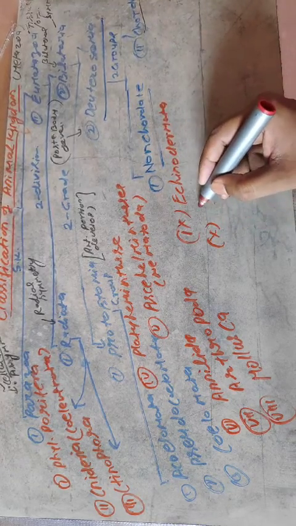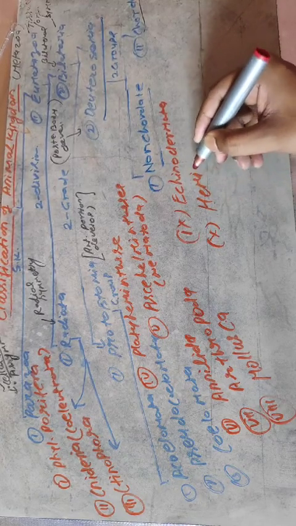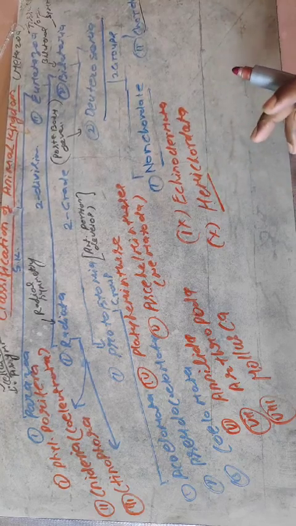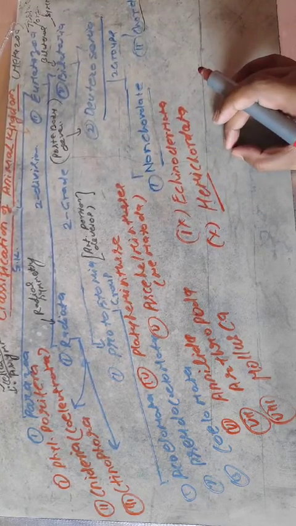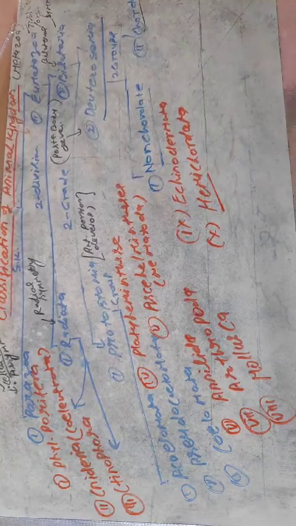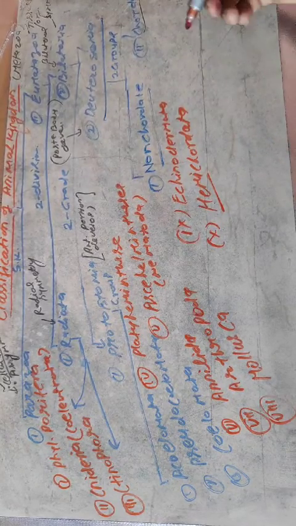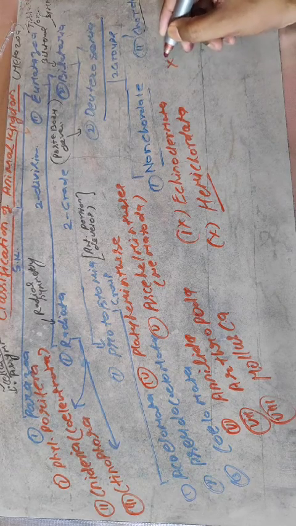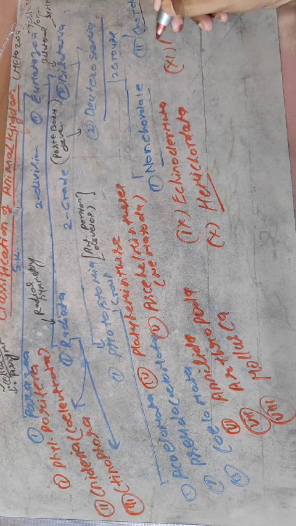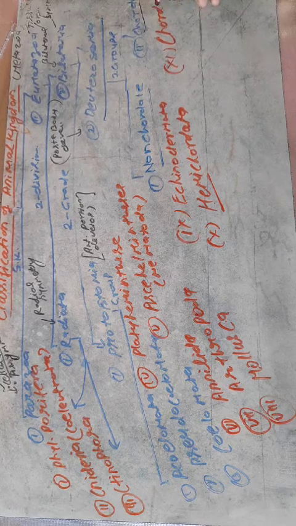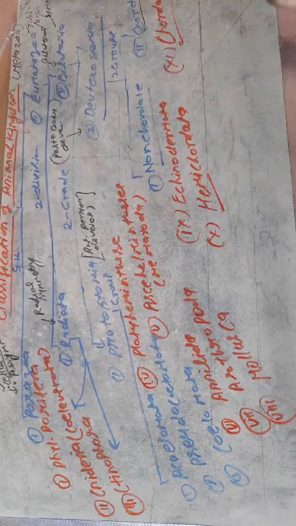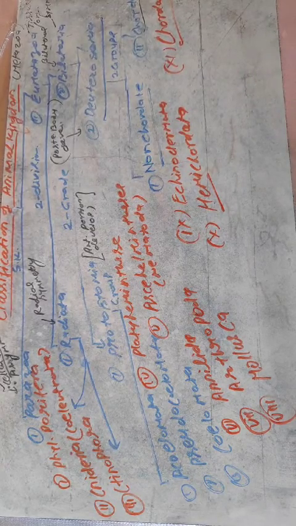And phylum number 10 is Hemichordata. Hemi means half. It means a few of the characteristic features of this phylum are similar to the chordates, so it is called Hemichordata. Now back to the chordates. The chordates have only one phylum, that is phylum Chordata, and we all are part of this phylum.